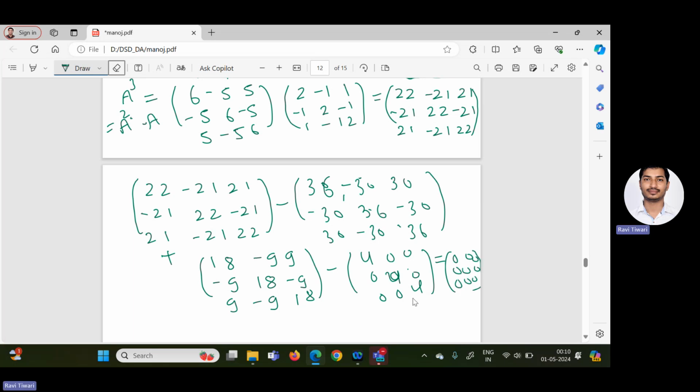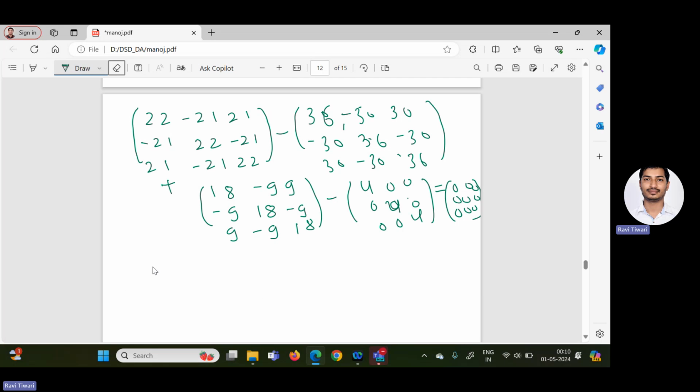So finally, if you are asked to verify the Cayley-Hamilton theorem, it is very easy to solve any question by using the Cayley-Hamilton theorem, and simply we can calculate A inverse. Now, how will you calculate A inverse? What was given, the characteristic equation, after satisfying the Cayley-Hamilton theorem? We have got this relation: A cube minus 6A square plus 9A minus 4I equal to 0.